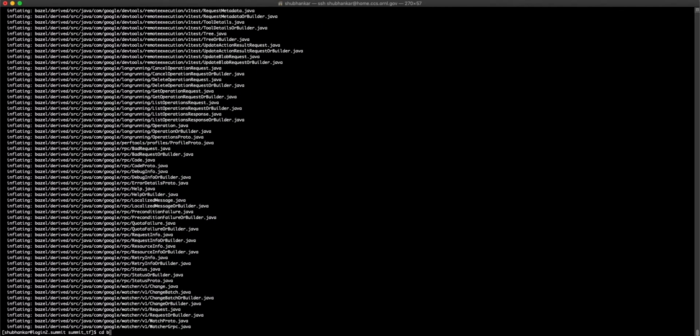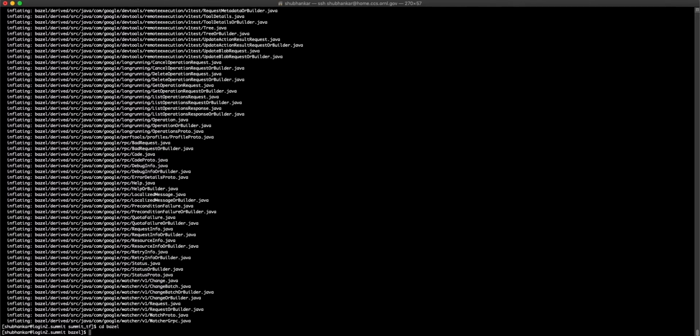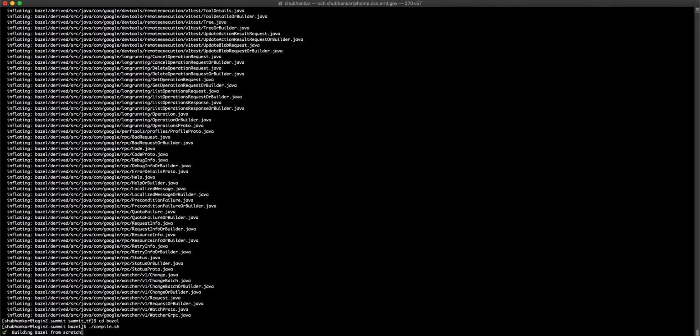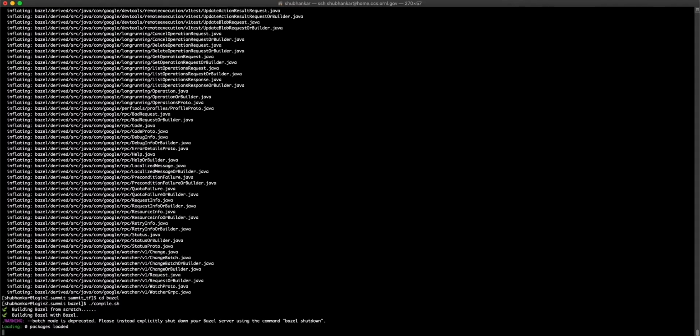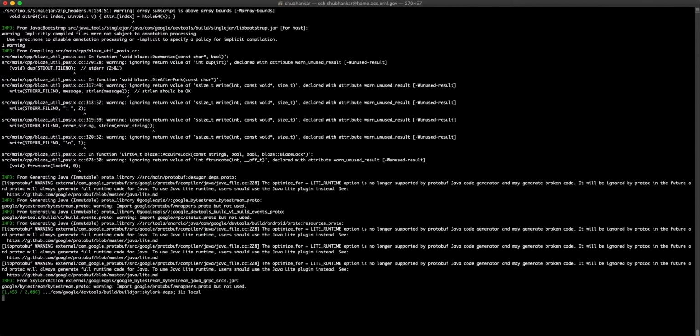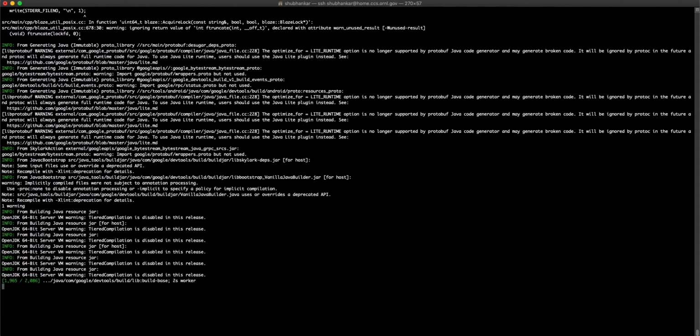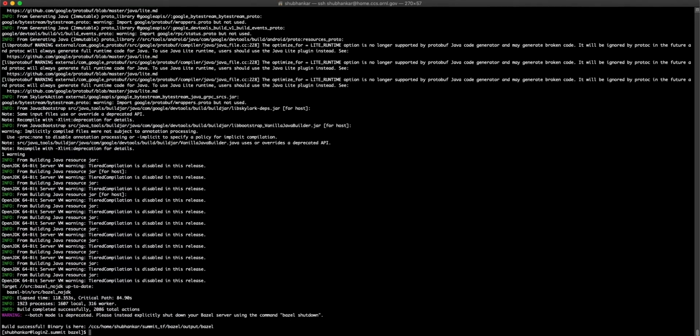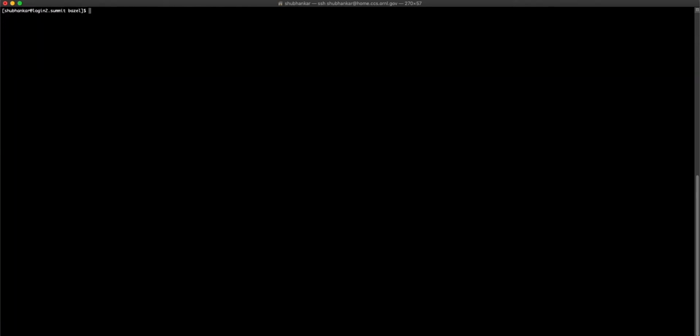And now let's go inside the directory and execute the compile script. Let's clear the terminal and update the path variable to include Bazel's output directory where the Bazel is installed.